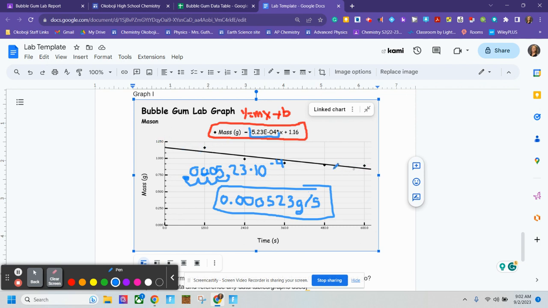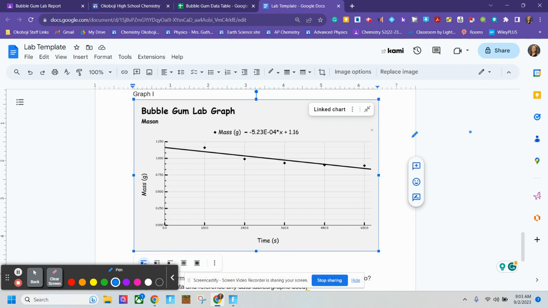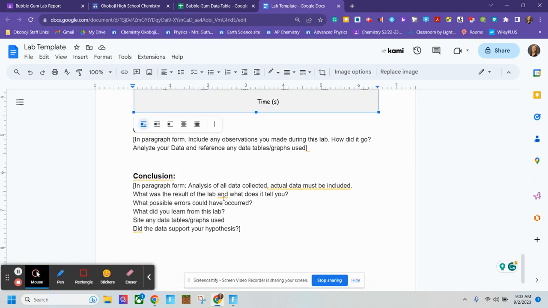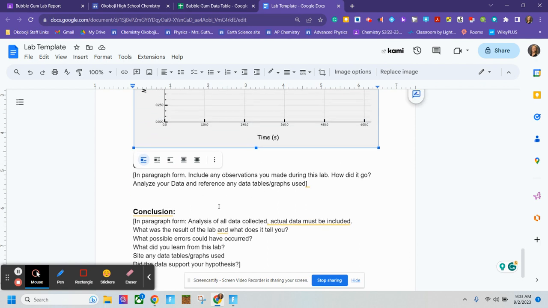Remember when we did this trend line and found that equation, that is averaging all of our data, which is a tool we will use frequently. All right, so that number that I just mentioned needs to be in your conclusion. I will be looking for that number and what it means in reference to your hypothesis.